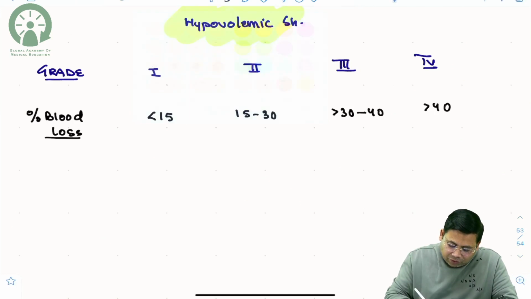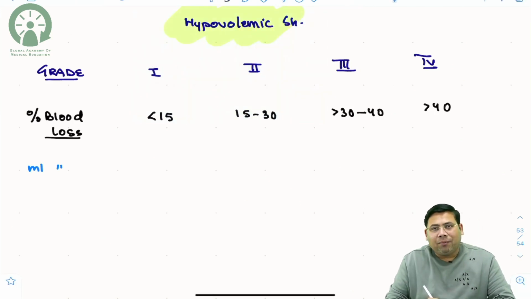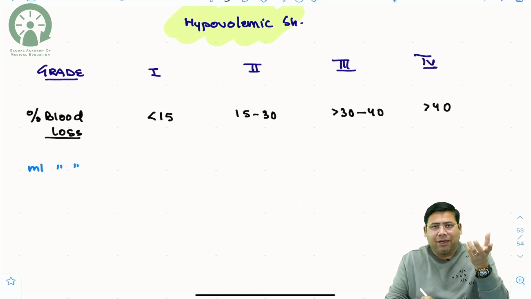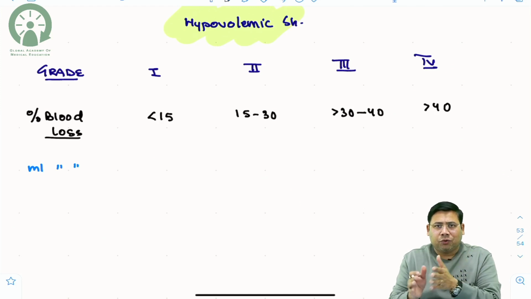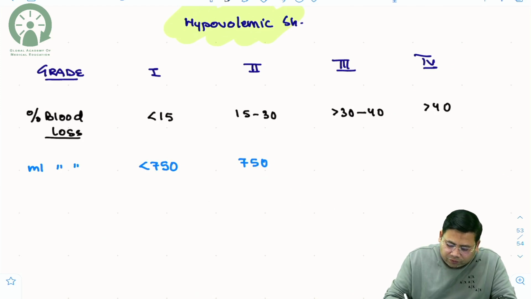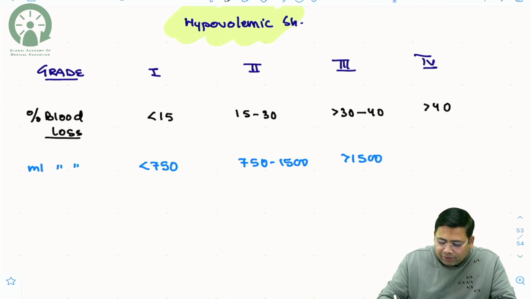Then on the basis of ml loss. When you talk about ml blood loss, what do you mean? How much blood in ml is lost? So you can do the grading. Less than 750 ml, then 750 to 1500 ml, then more than 1500 ml up to 2000 ml, and more than 2000 ml is grade 4.